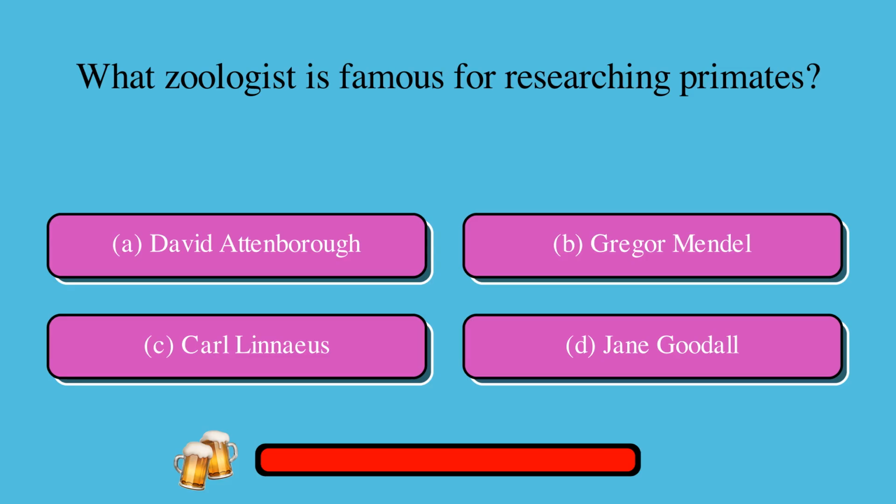What zoologist is famous for researching primates? A. David Attenborough, or B. Gregor Mendel, or C. Carl Linnaeus, or D. Jane Goodall? The correct answer is D. Jane Goodall.